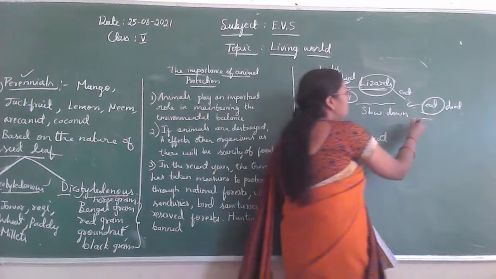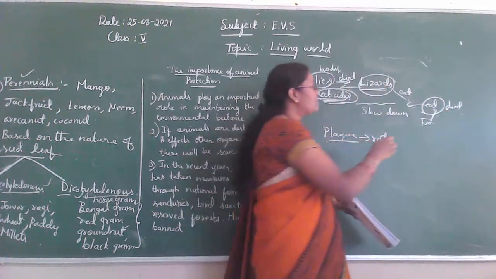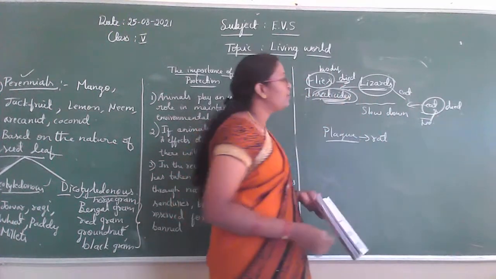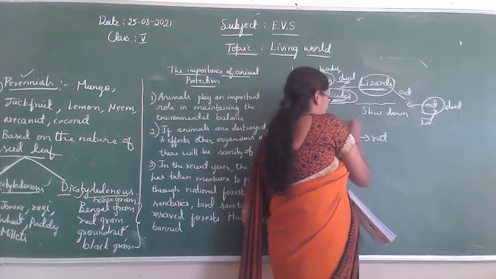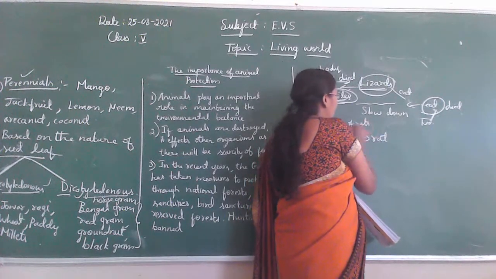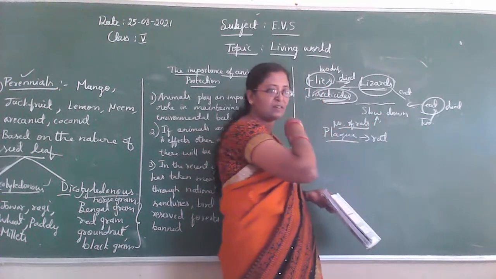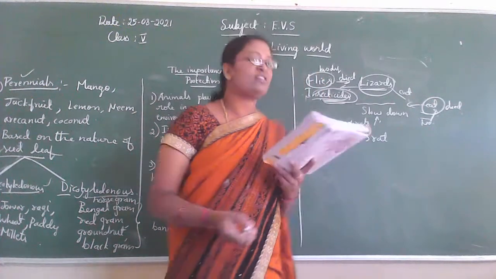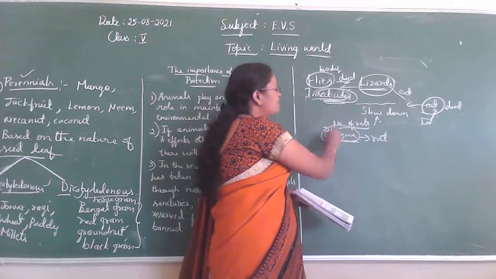Here the number of cats decreased because they died by eating the lizards. And then what happens? The number of rats increased. When the number of rats increases, there is one disease caused to human beings, called plague.